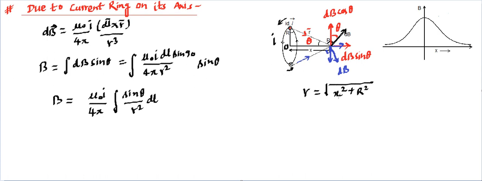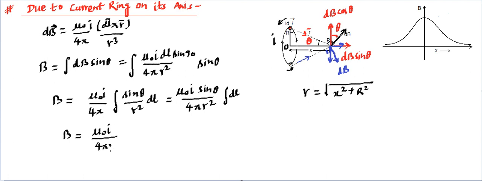So that's a constant number for a given x. So what we can do, we can say these are also constant, which can be taken outside, so it becomes mu naught I sine theta divided by 4 pi r square, integration of dl. And then we can simplify further to get our answer. So it's going to be mu naught I divided by 4 pi r square, sine theta into integration of dl on the entire loop.